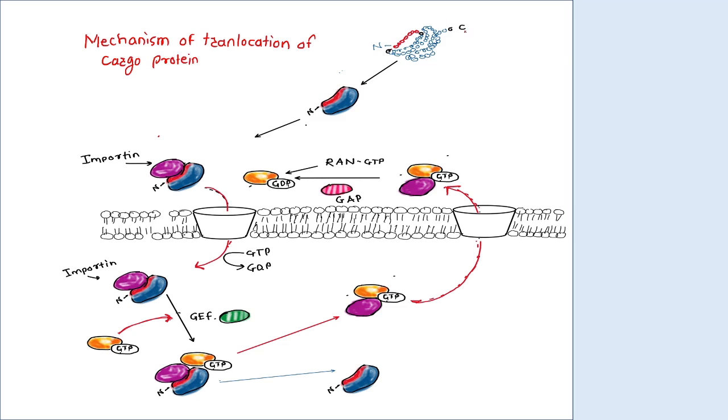So you can see here, this is the cargo protein, which has the nuclear localizing sequence, NLS, the N terminal nuclear localizing sequence. So they form this type of structure. So this is the cargo protein.